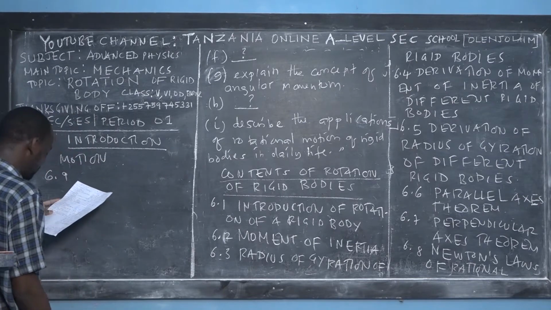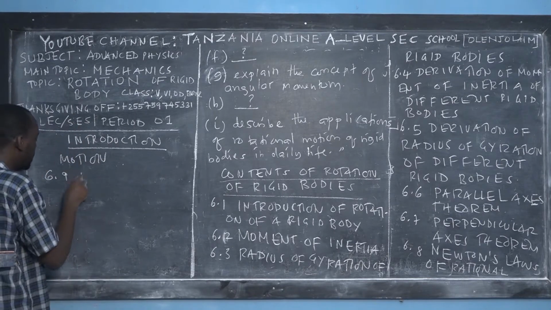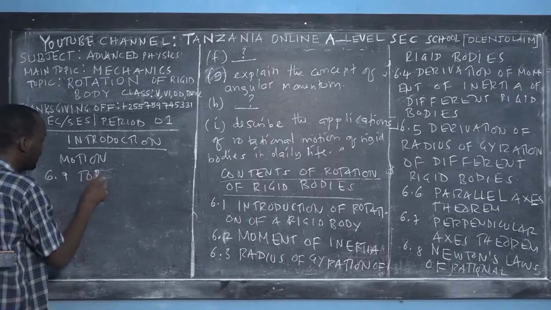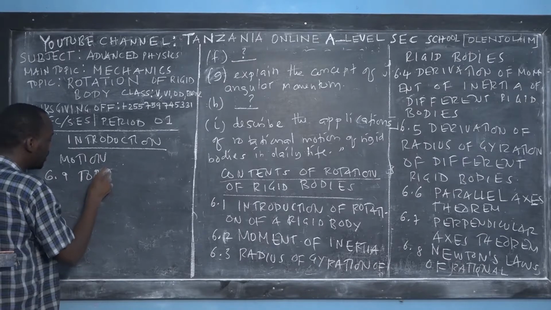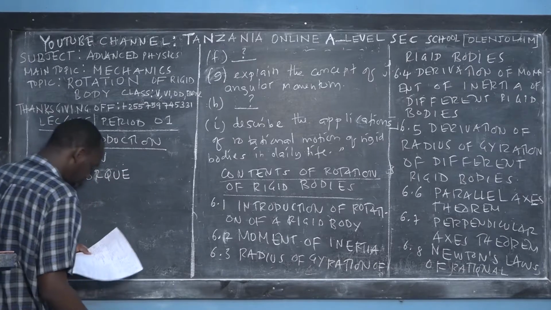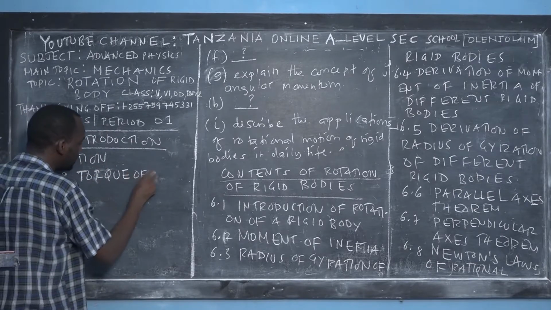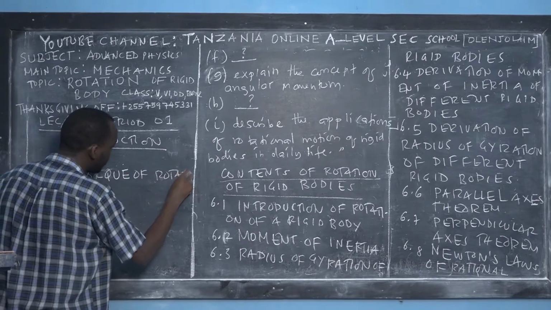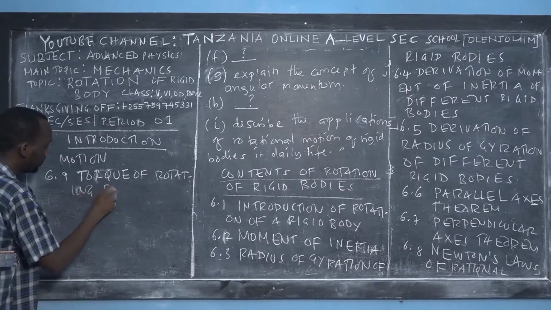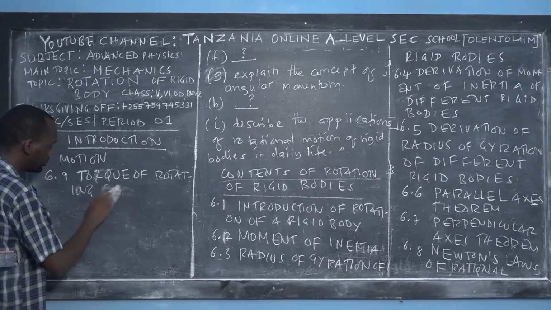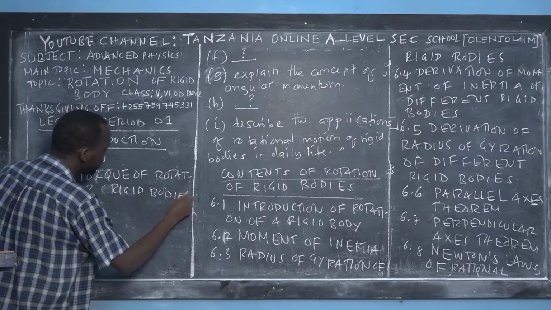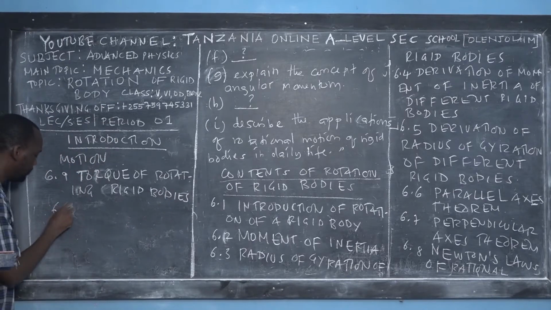The next concept is called the torque of a rotating rigid body. I will teach you the torque, because in linear translational motion we have the force, and here in rotation we have something called the torque. So I'll teach about the torque of rotating bodies, rigid bodies. And then we go to 6.10.